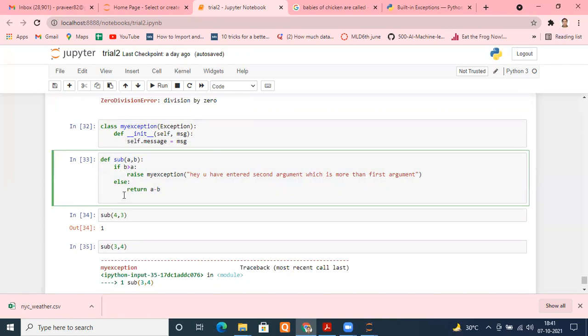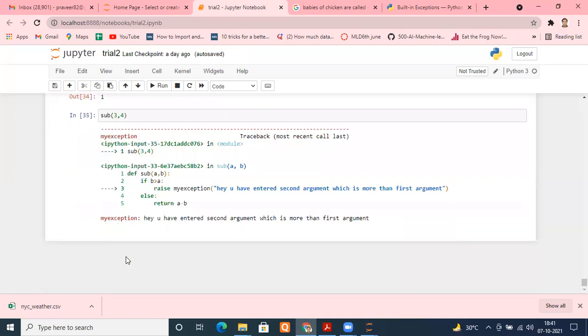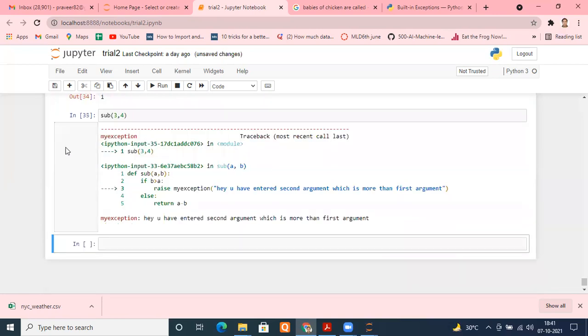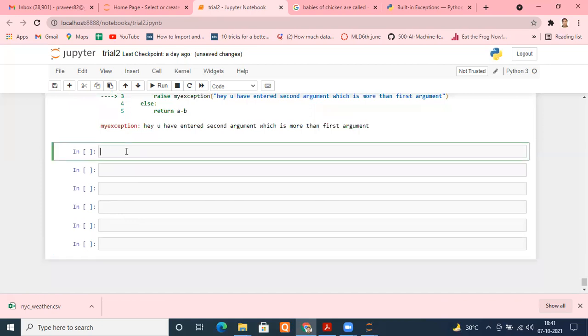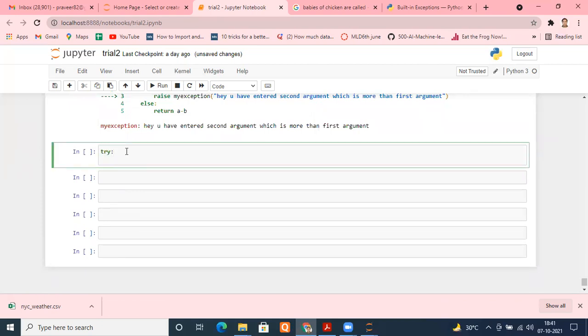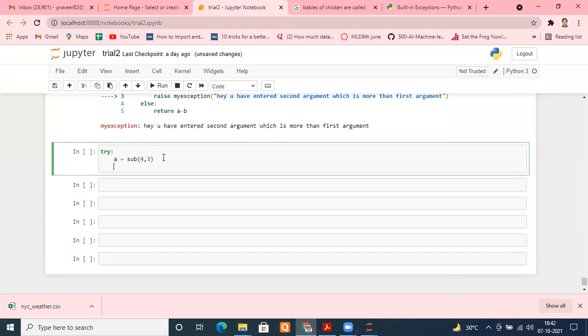Once that is packed in a function, now I can use my try and except. See how easy that is. So I'm going to write try. And I'm typing a equals to, let's say sub, and I'm passing here 4, 3. I want to print it. Print a.